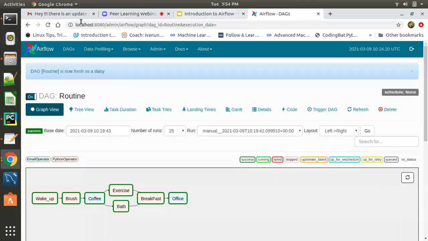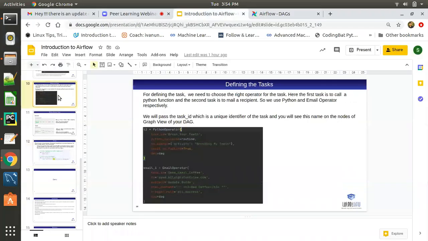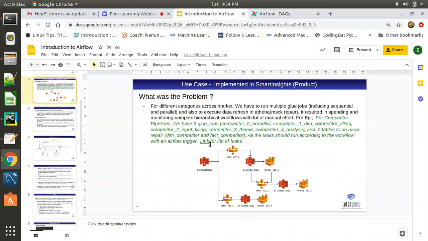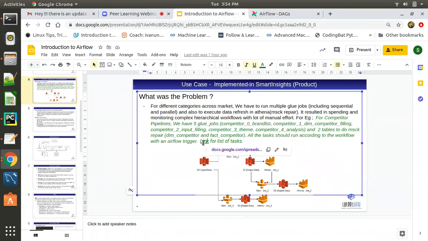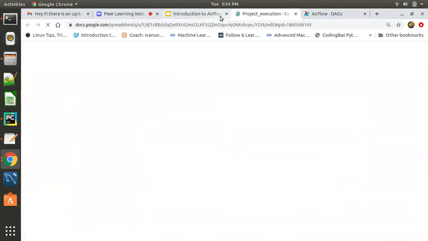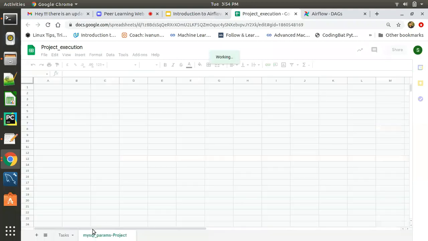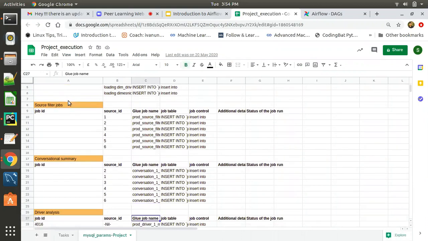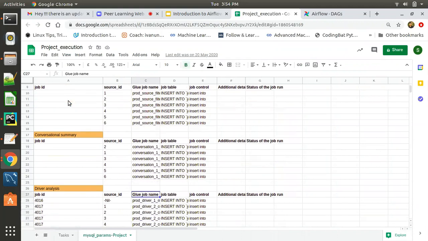Also, as I said, we had these use cases which we resolved in our Smart Insights product. So maybe I'll show the list of tasks we were executing. We had these different jobs. We had conversation summary, which had different Glue jobs, which have to run for different source IDs and also for different job IDs.